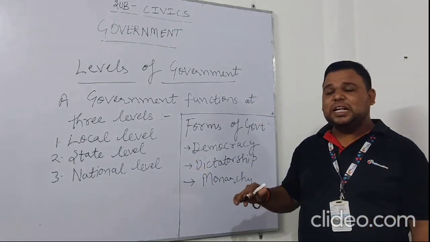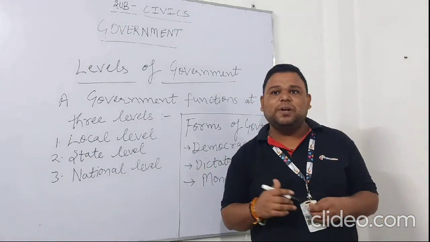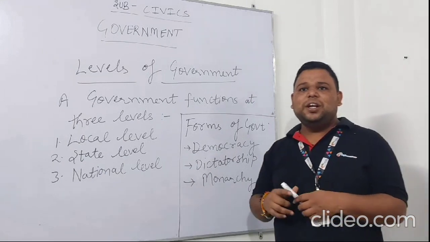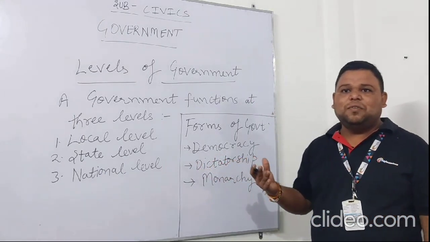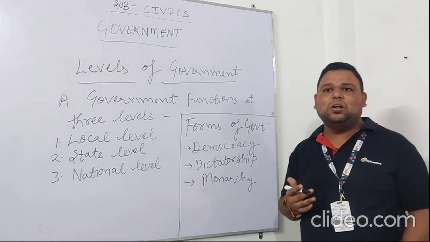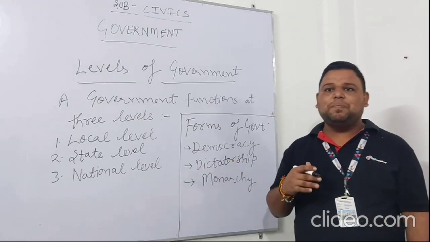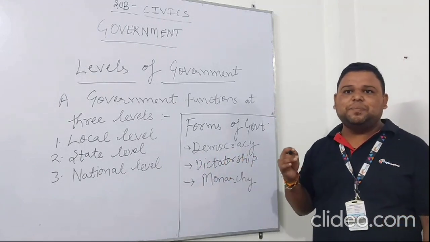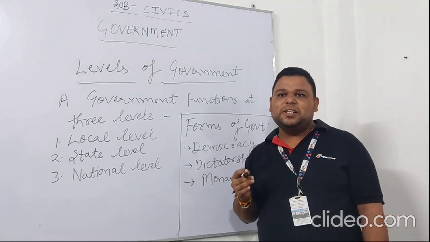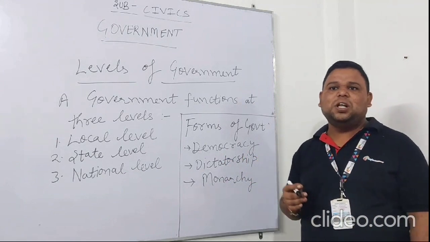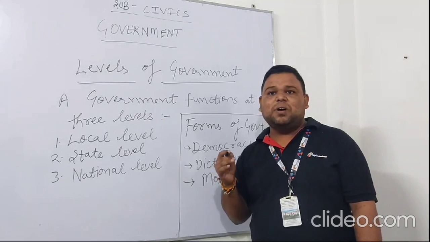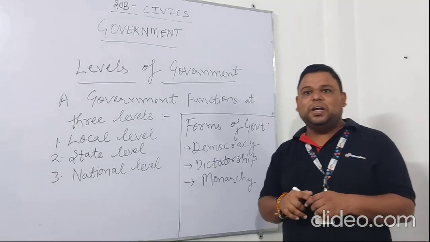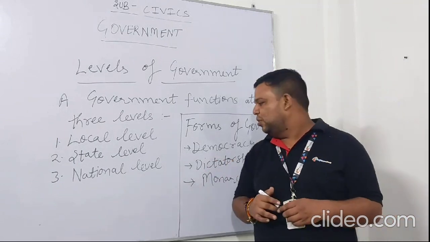And the next one is forms of government. A government can be of different types such as democracy, dictatorship and monarchy. In a democracy, the people of a country hold the real power to run the government, however they do not participate directly in the process. Instead, they elect their representatives to form the government, and these representatives make laws on behalf of the people, and the representatives are answerable to the people for their decisions and actions. Due to the representative nature of this government, it is called representative democracy.